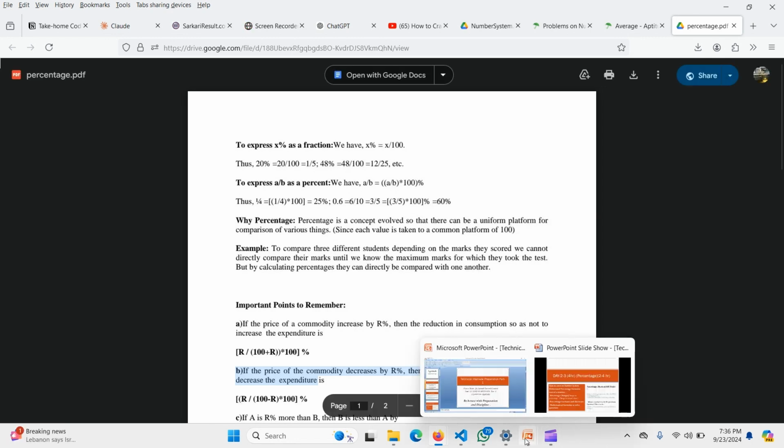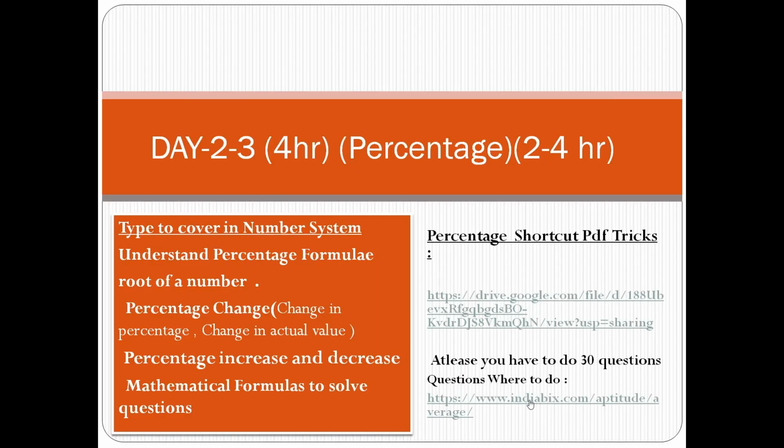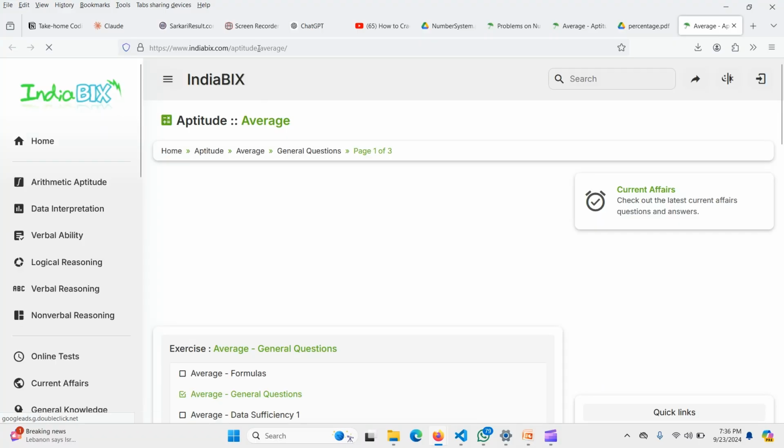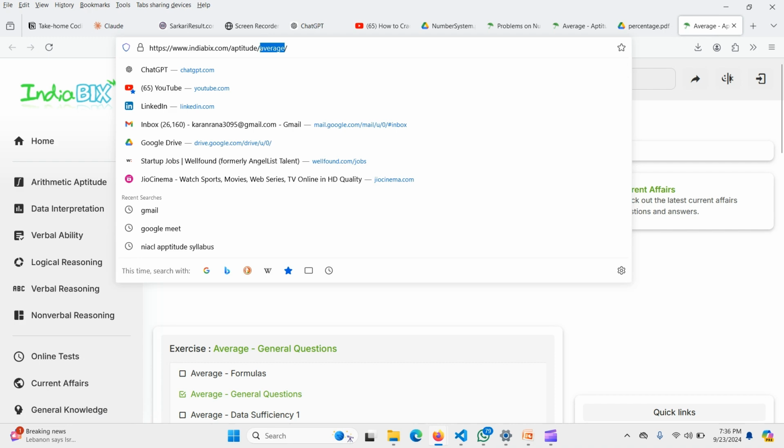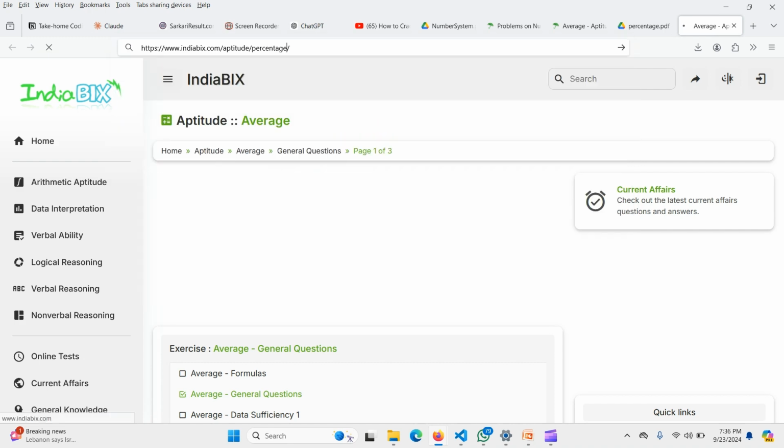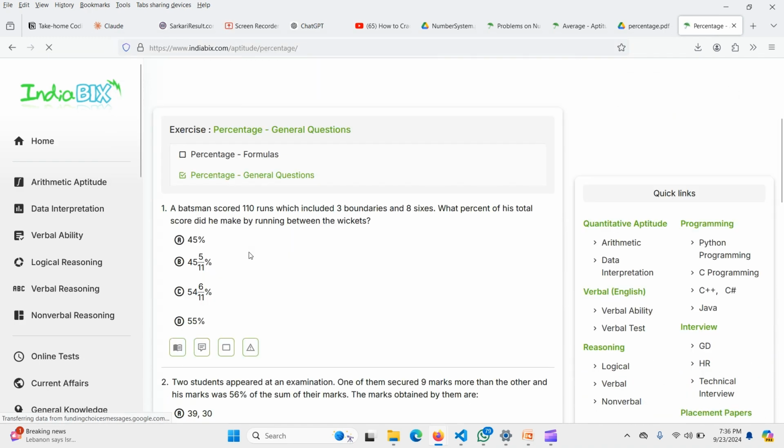Next, let's go to the questions where you can cover this. Let's change to percentage. You can go to IndiaBix and search for percentage, and you can find all the percentage questions, and you have to prepare all the percentage tricks.